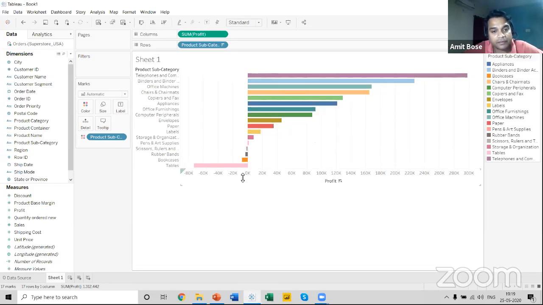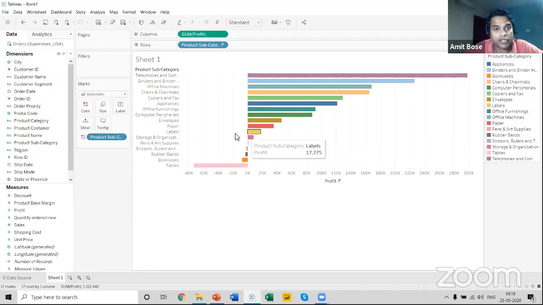So this is the way that we can use this marks section in order to format our report, to make a report more interactive and more elaborative in terms of understanding the different parts of this data.